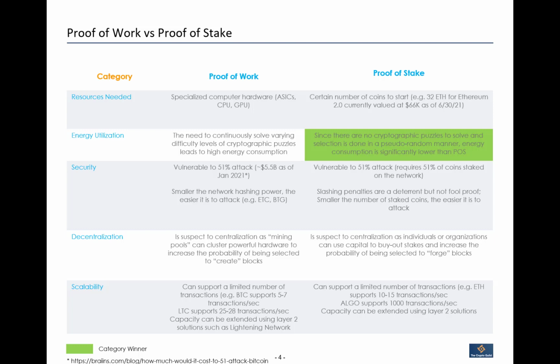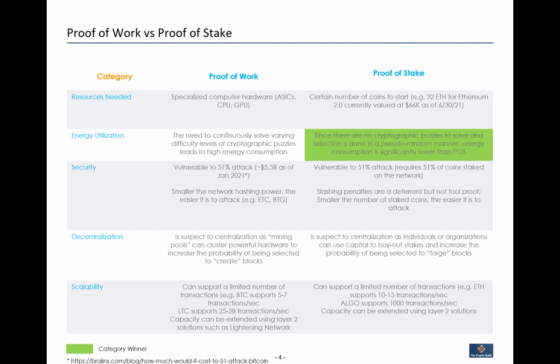And lastly, I hear this a lot in terms of scalability: oh, proof of work is more scalable than proof of stake. I think this is the wrong question. The question should really be, what are you trying to achieve in terms of scalability? If you look at absolute scalability, sure. Bitcoin, for example, supports only 5 to 7 transactions a second. Litecoin is slightly better at about 25 to 28 transactions a second. When you compare that with Ethereum, it can support 10 to 15 right off the bat. And Algorand, another proof of stake implementation, can support up to 1,000.